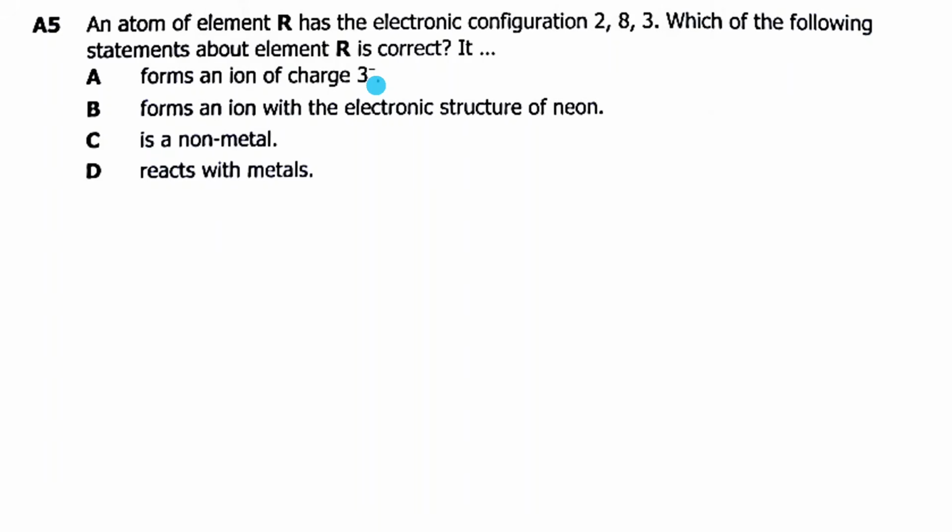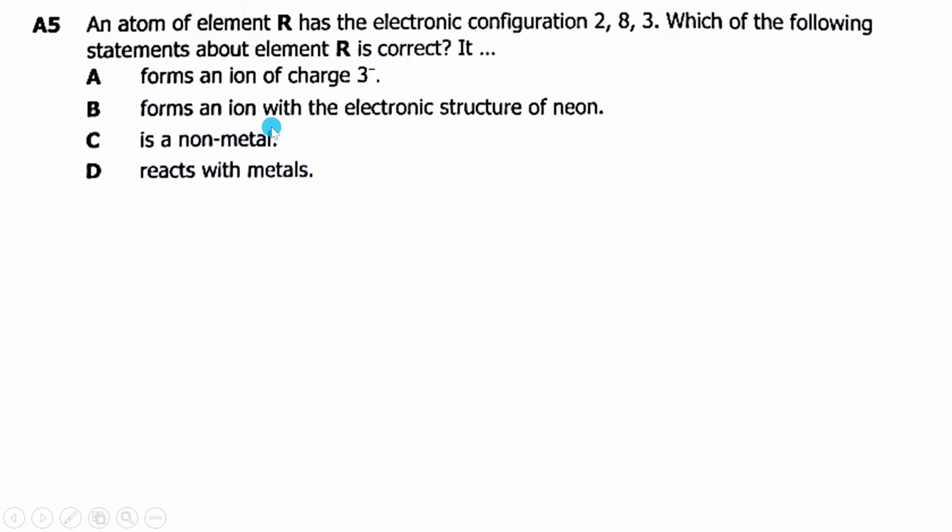During bonding or formation of an ion, they lose these electrons to attain a noble gas configuration, and so they become positive. They form positive ions. So when they say it forms an ion of 3 negative charge, that's wrong.